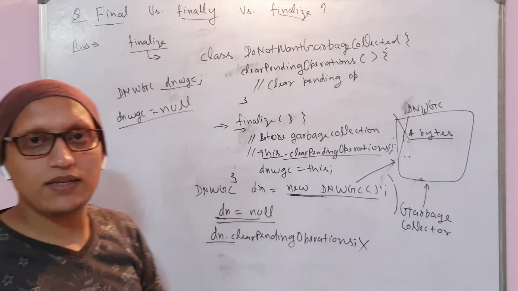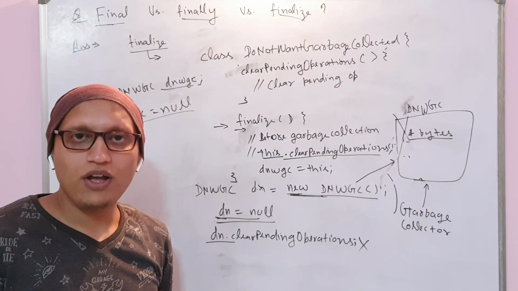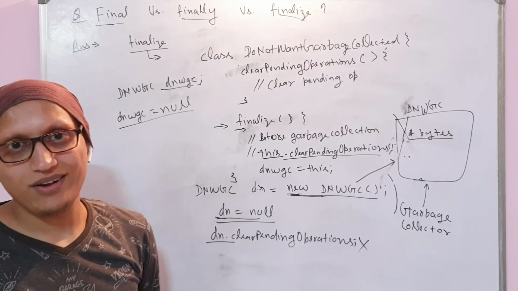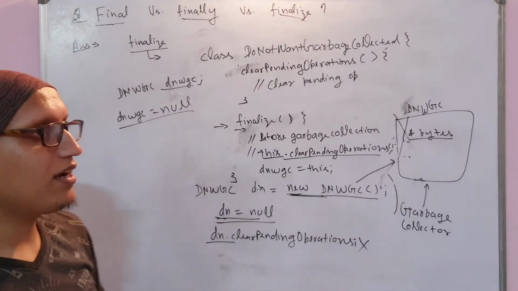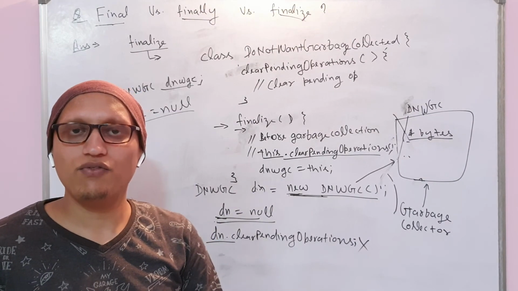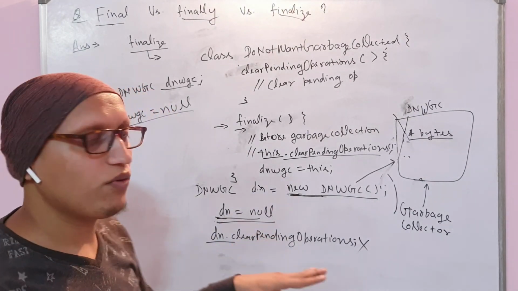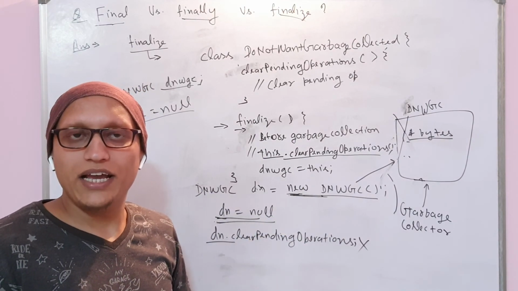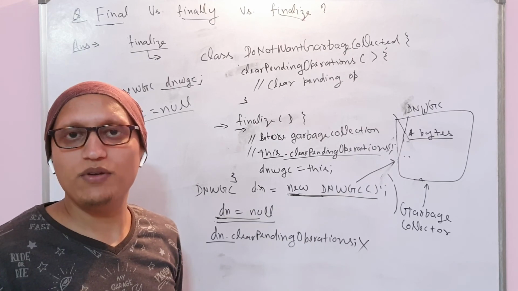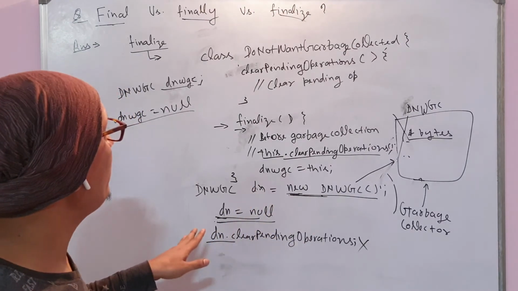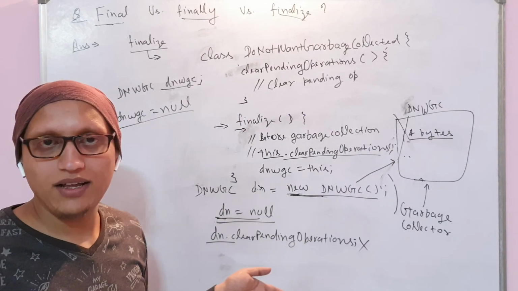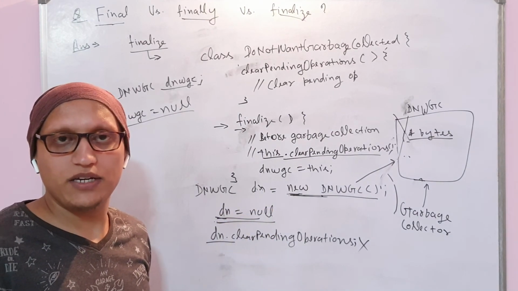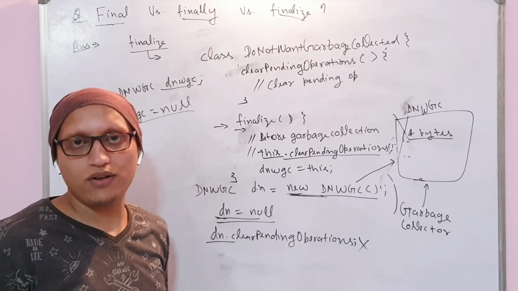Finally is used in exception handling, where finally is the block which is always executed whether an exception occurs or not. The exception is that if you have called System.exit before the finally block, then the finally block will not be executed, because System.exit just exits from the program itself. The program will be shut down. So finally is used in exception handling to do your operations irrespective of whether an exception has occurred or not.